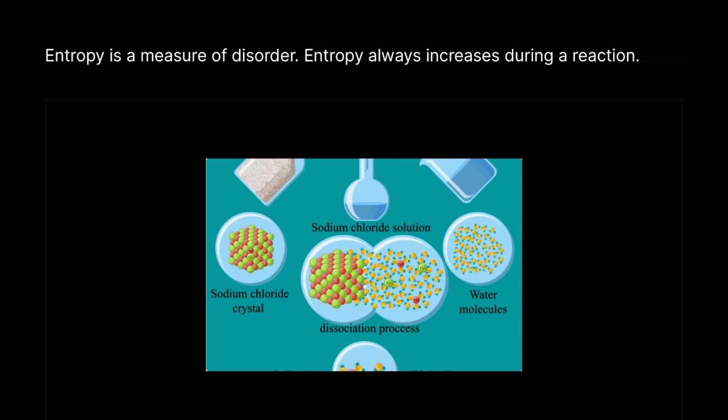Whereas when they're ordered, or when they're not disordered, they're staying in place, and there's less chance, there are fewer different ways in which those atoms or that compound or those ions can react, because they're fixed in that one place. So there's less possibilities, fewer ways in which that compound can react, fewer successful collisions per second. The rate of reaction is less.